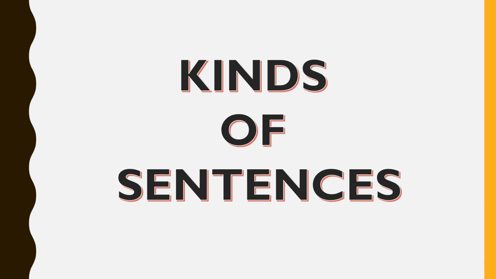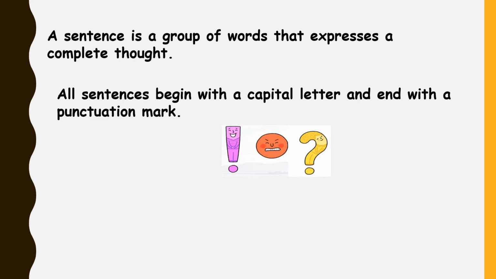Today we shall learn our next lesson in grammar, kinds of sentences. Children, we already learned about what a sentence is. It is a group of words that expresses a complete thought. We also learned that all sentences begin with a capital letter and end with a punctuation mark, like an exclamation mark, a full stop, or a question mark.